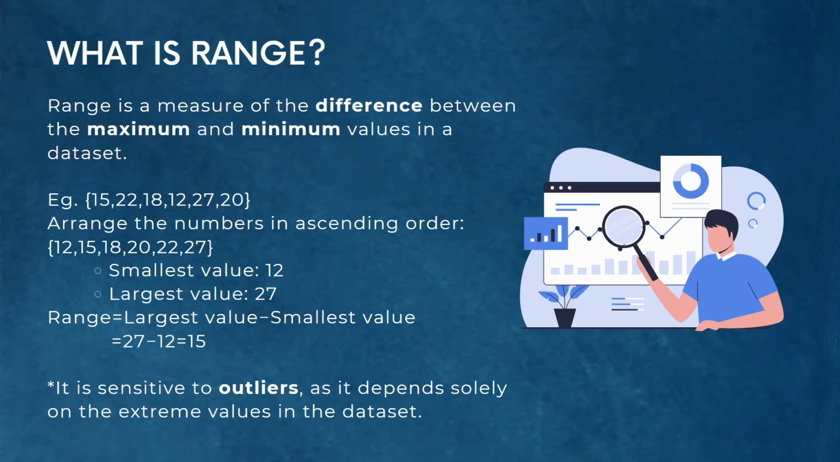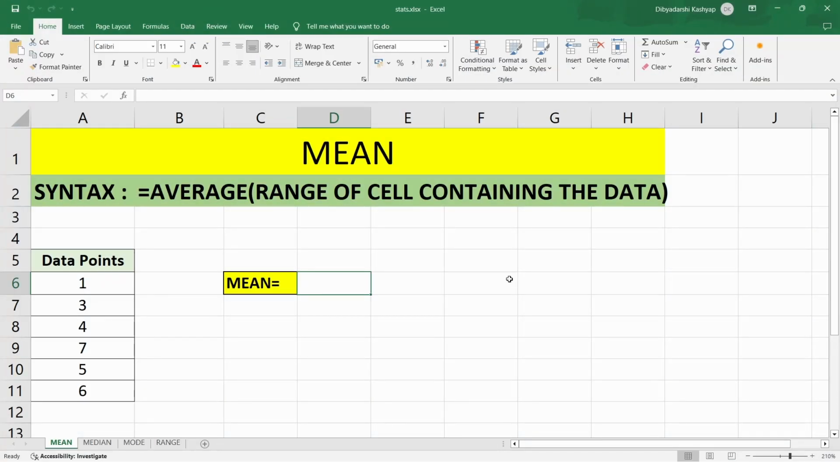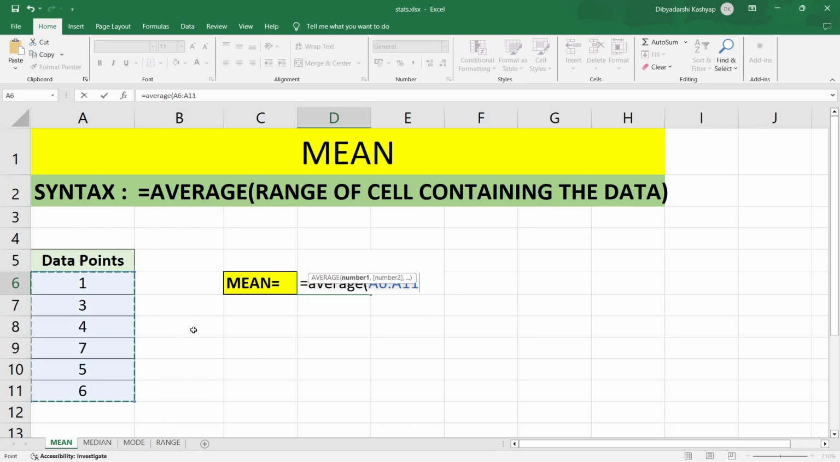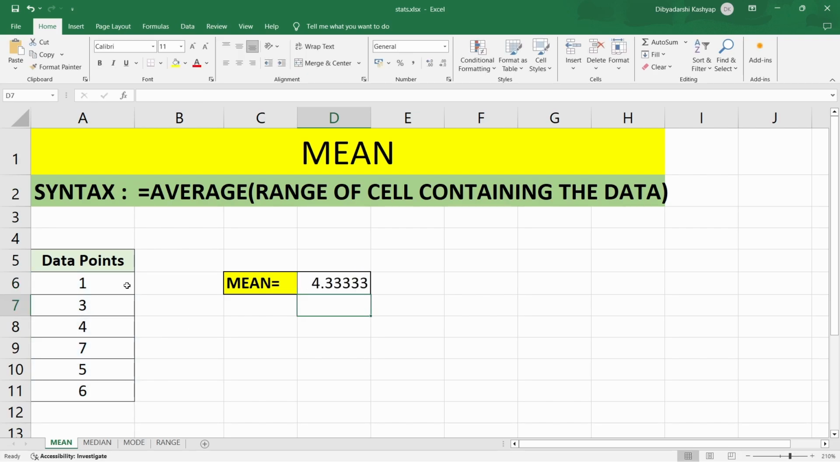As we now have a brief idea of what mean, median, mode, and range are, let's try to learn how to use them in Microsoft Excel with examples. In this example, if we want to find the mean of the following data points, then how can we do it? Write equal to, then write average, open bracket, and then select the range of cells containing the data points. In this case, it will be these cells. Close the bracket and press enter. And the mean of these data points is 4.33.